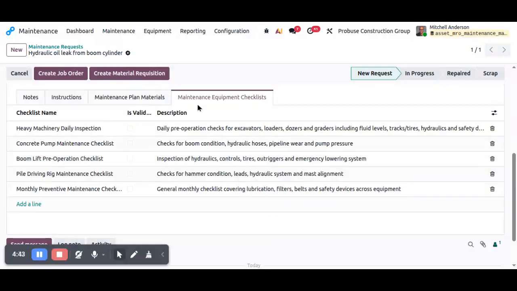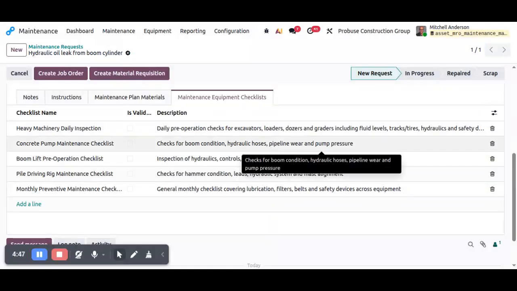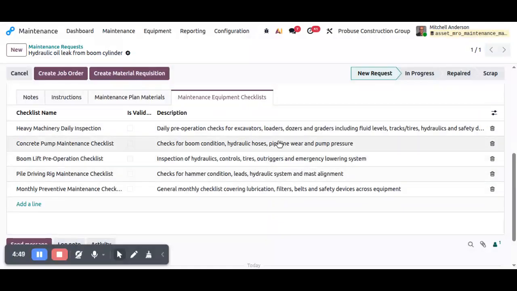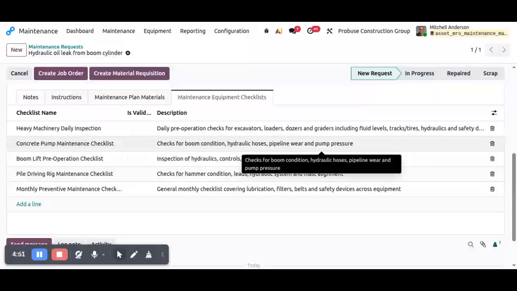Now, notice that every checklist item configured for the equipment has been automatically added to the maintenance request. During maintenance execution, the technician can complete each checklist item, helping ensure inspections are properly documented and maintenance procedures are consistently followed.